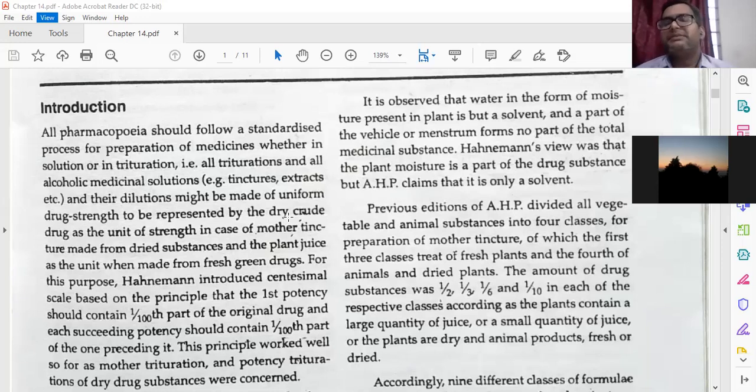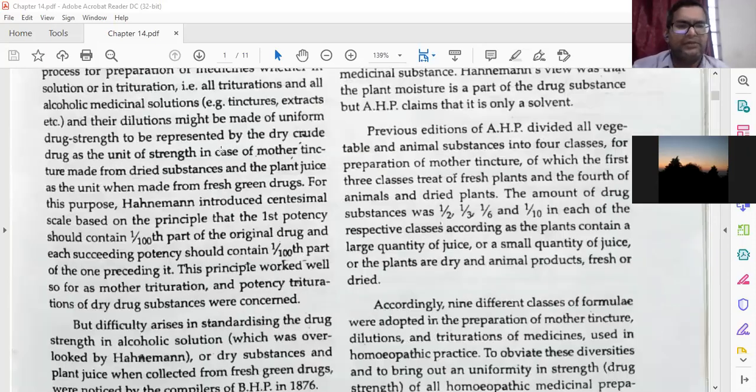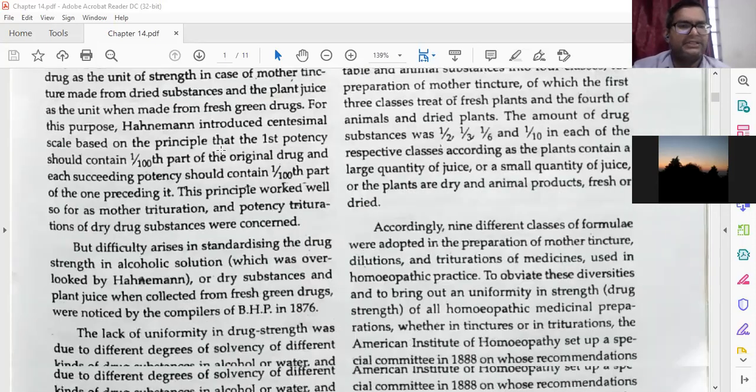Just remember, the same thing is there, but in the old method the same thing will be called as a drug power, and the same thing in the new method is called as a drug strength. So if a question or short note will come, drug power or drug strength. So drug power is related with the old system of preparation of mother tincture, and drug strength is related to the preparation of medicine from the new method. Process is same. So till here we're concerned.